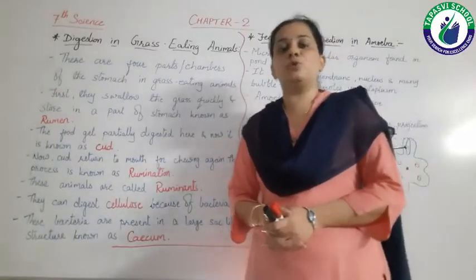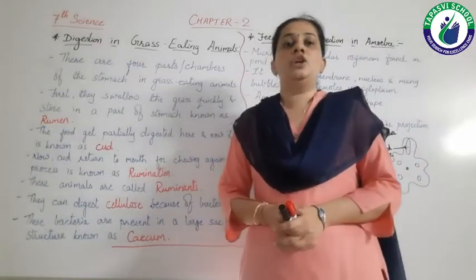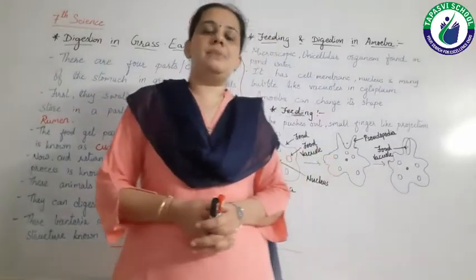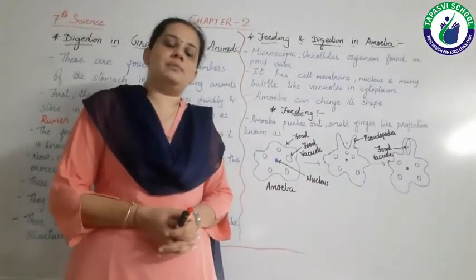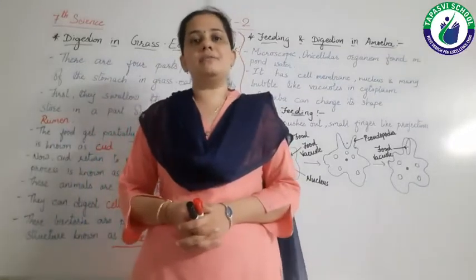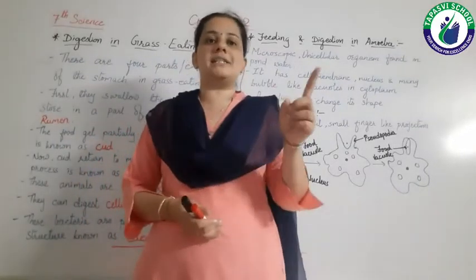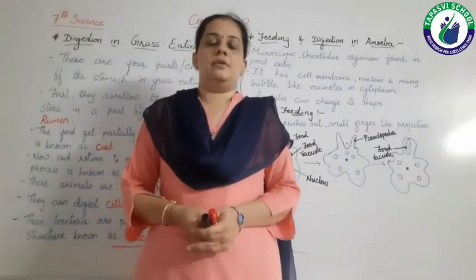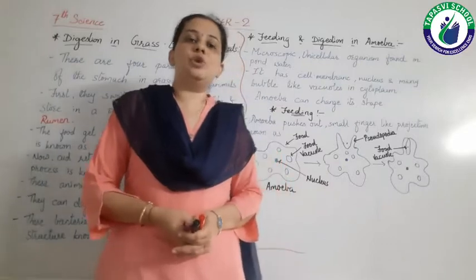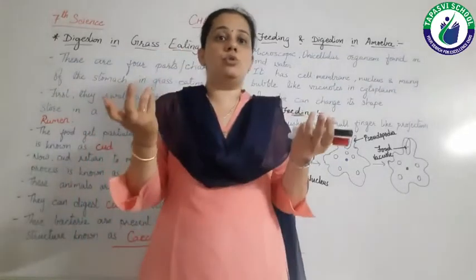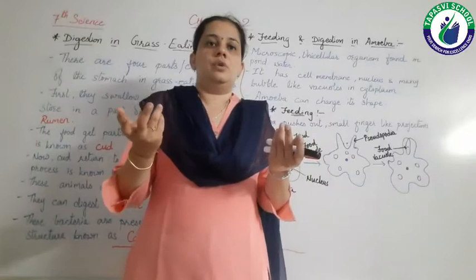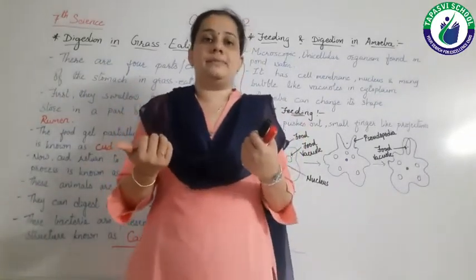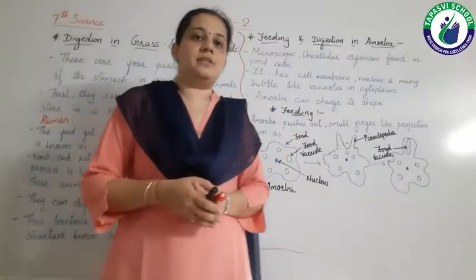Now let's move towards digestion in unicellular organisms. Uni means single, cellular means cell. The organisms which are made up of only one cell are known as unicellular organisms. They do not have a mouth. Then how do they eat and digest the food? They do not have a stomach or small intestine. So let's see what happens in it.